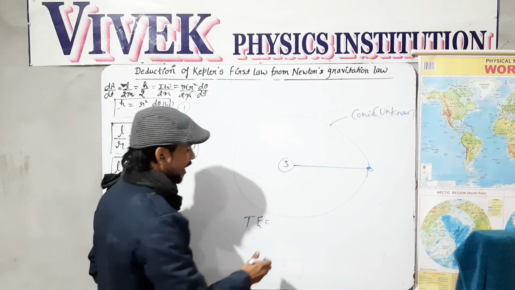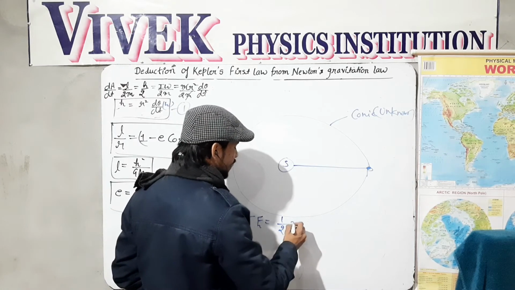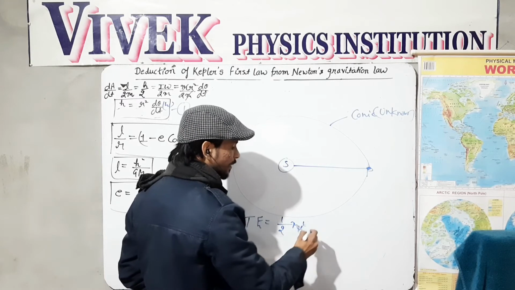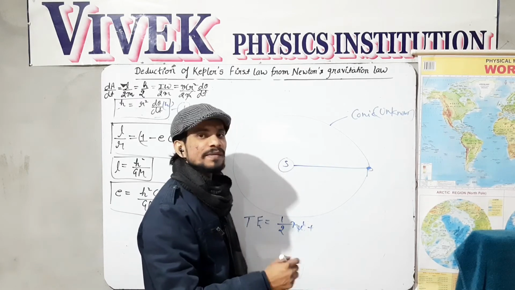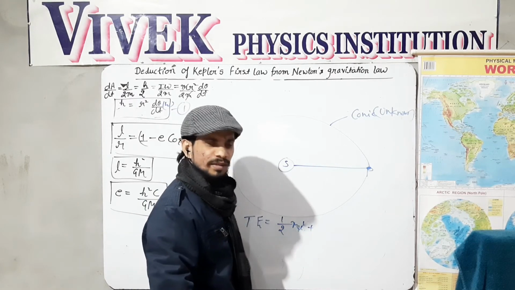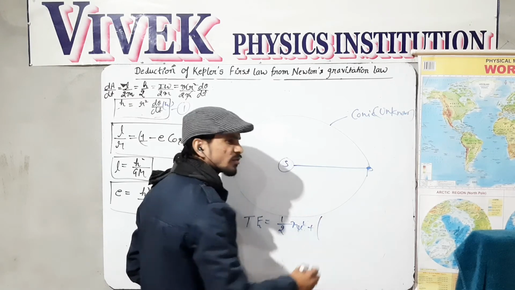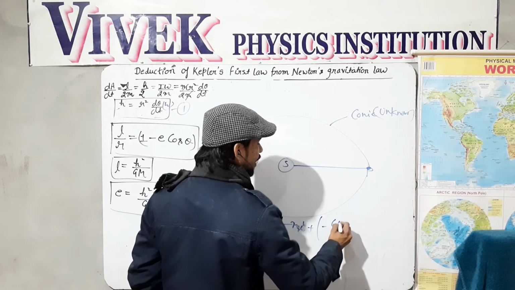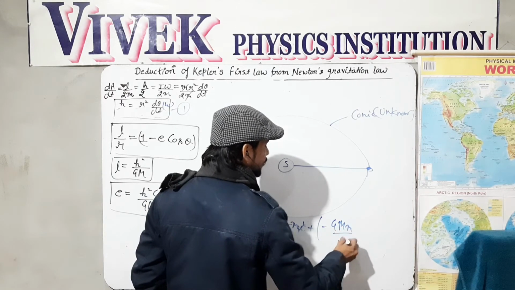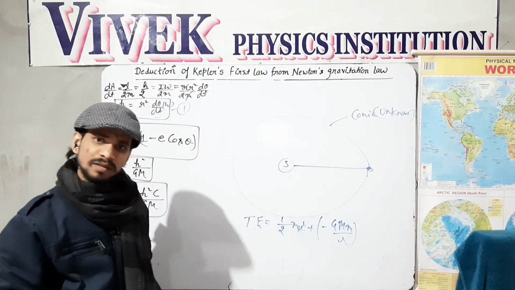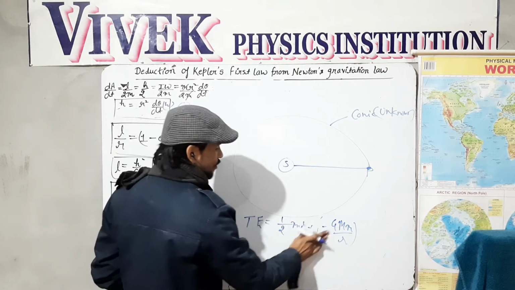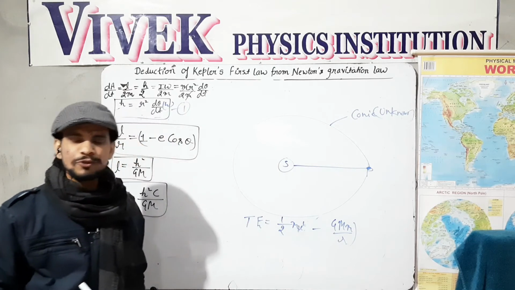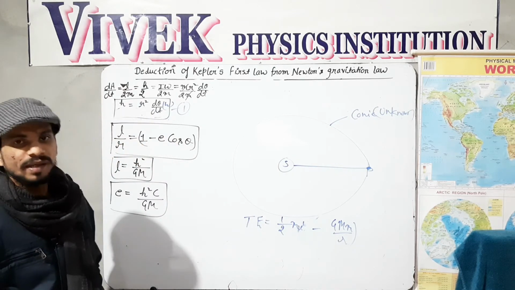The kinetic energy of the planet having mass m is 1 by 2 m v square, plus its potential energy. Potential energy is nothing but its binding energy also, so it is negative. So this is minus GMm divided by r. This complete expression shows the total energy of the planet.